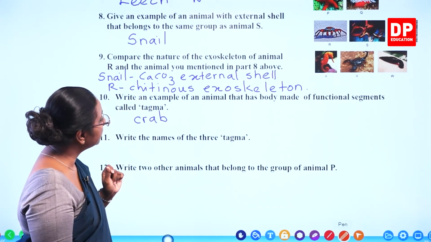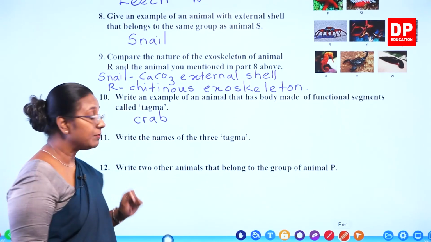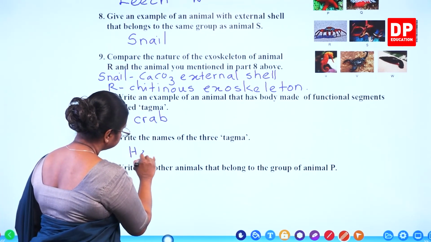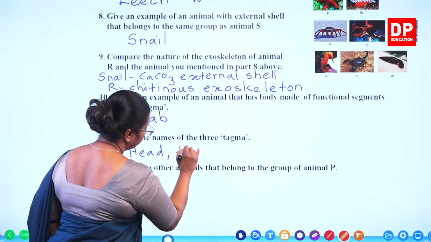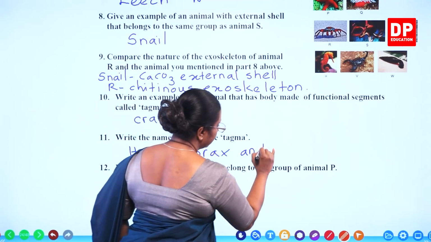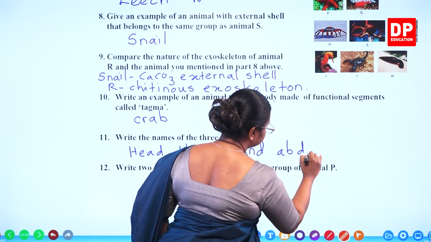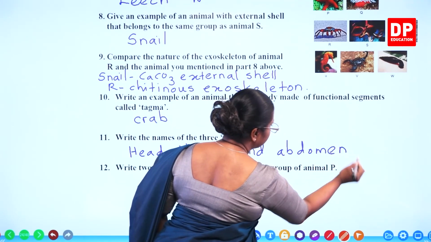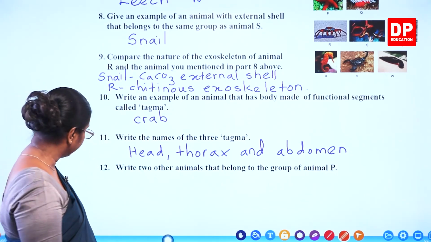Write the names of the 3 tagma. What are the 3 tagma? Head, thorax, and abdomen. Those are the 3 tagma. I am sure you all can remember that.